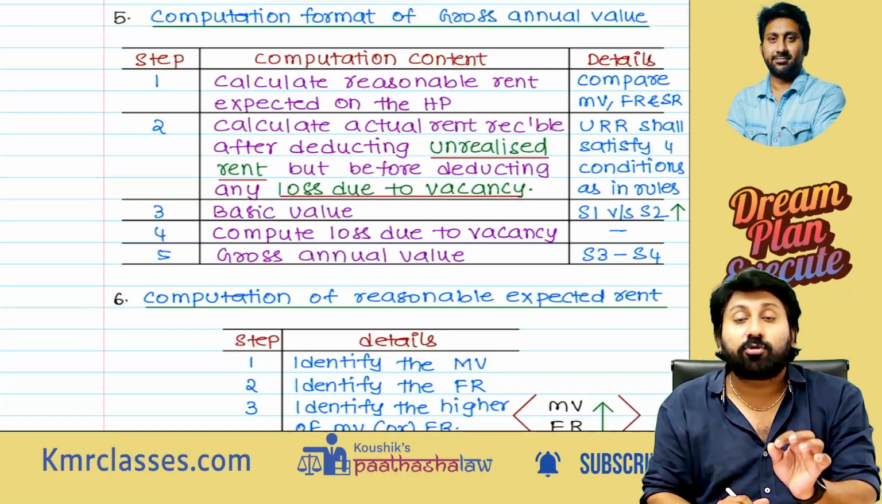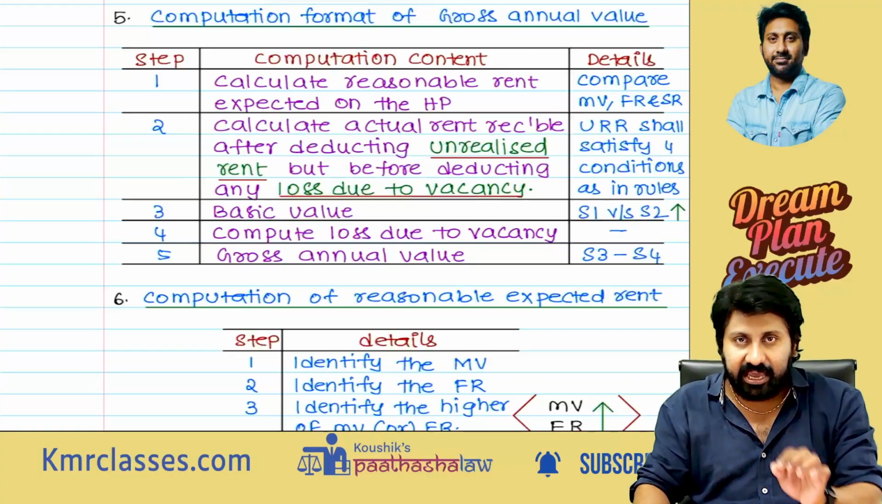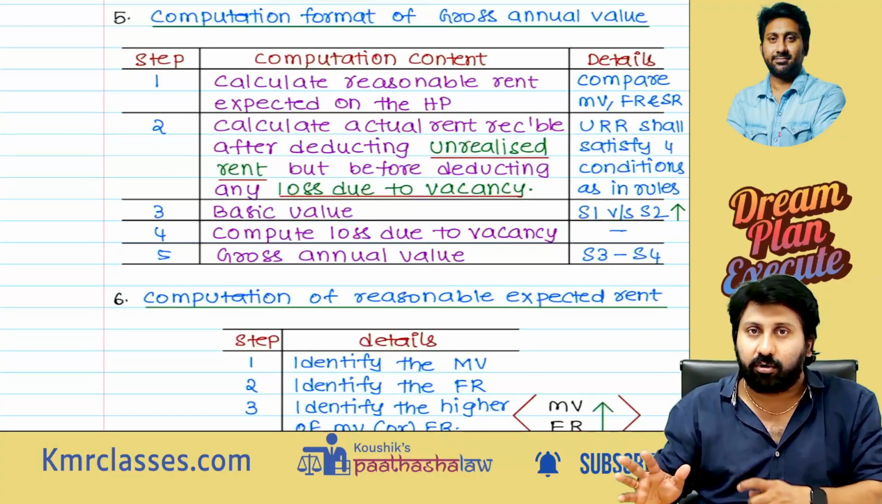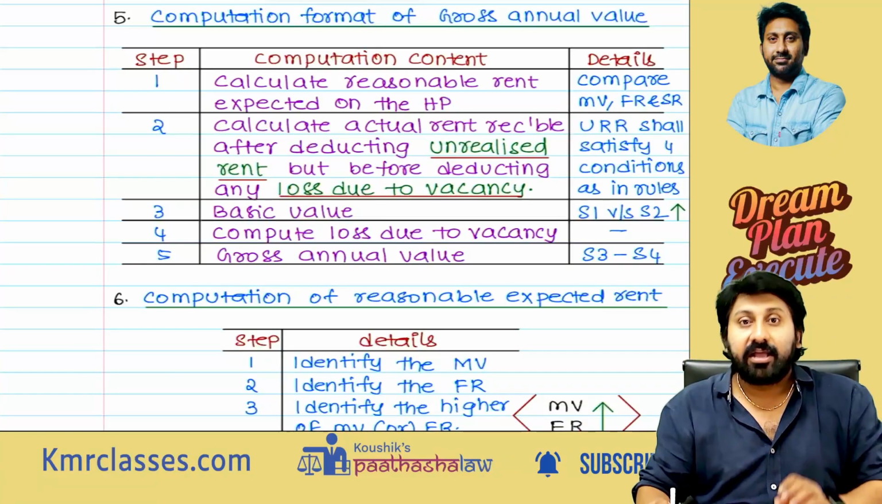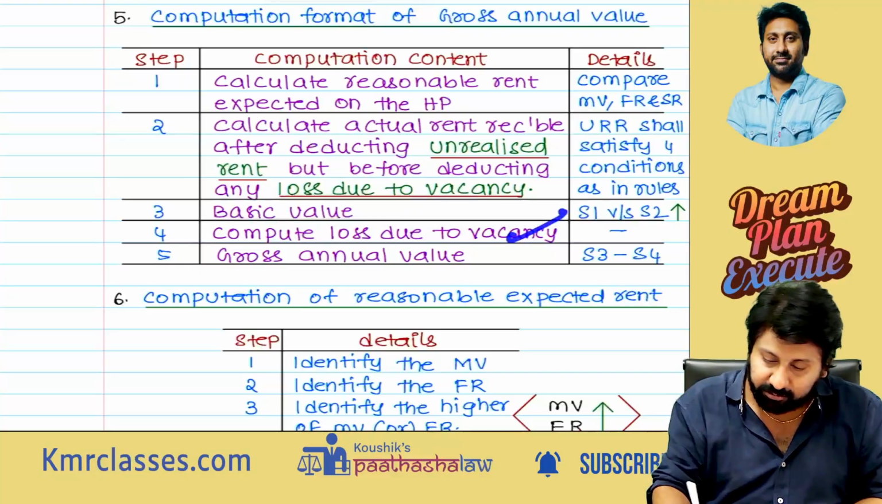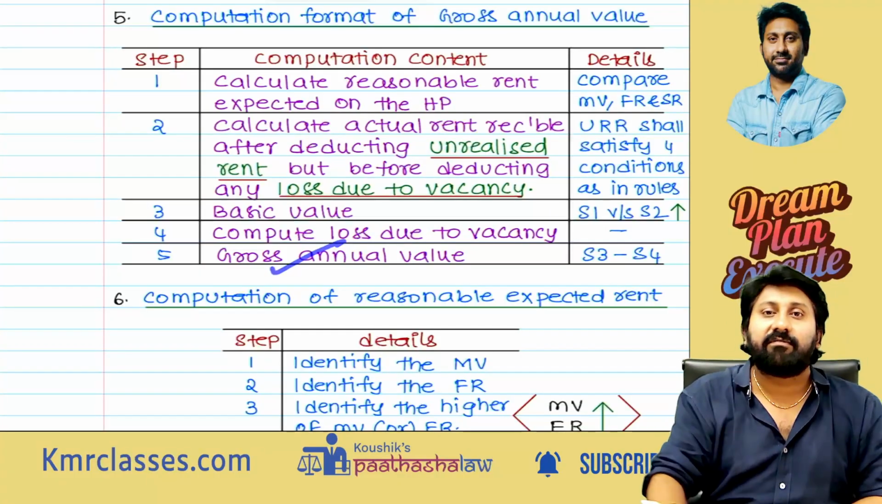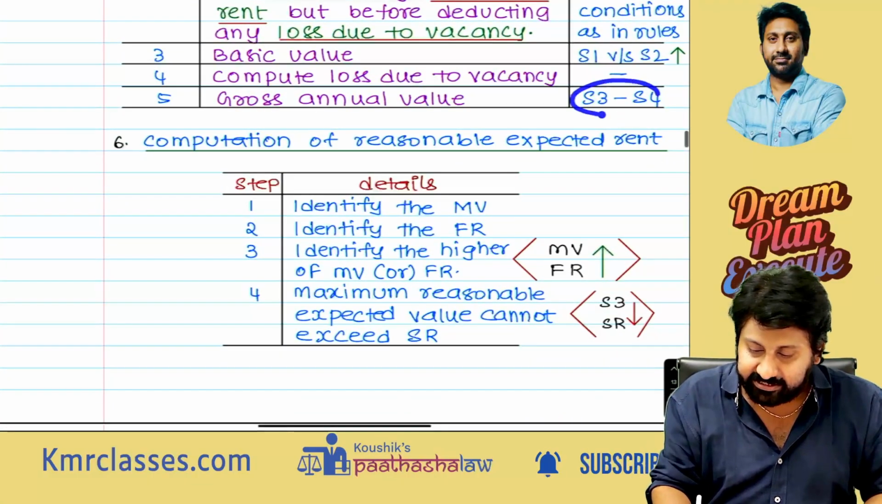Then compute the loss due to vacancy. In a year, 9 months I let it out. 3 months it is completely vacant. No one is using it. The 3 months' loss you can reduce from the resultant amount. The final amount you obtain is called the gross annual value: S3 minus S4.